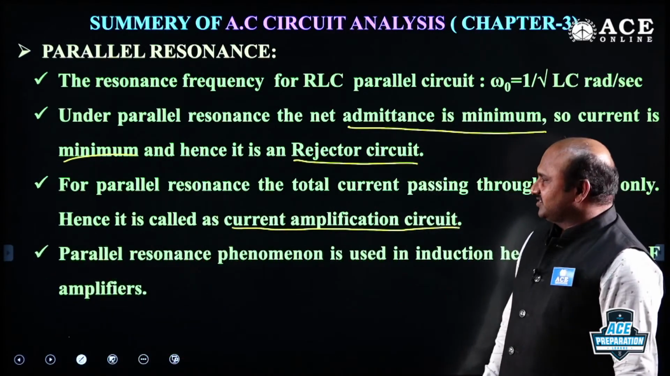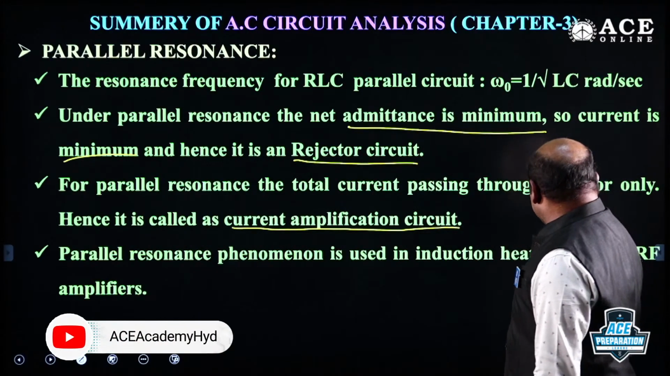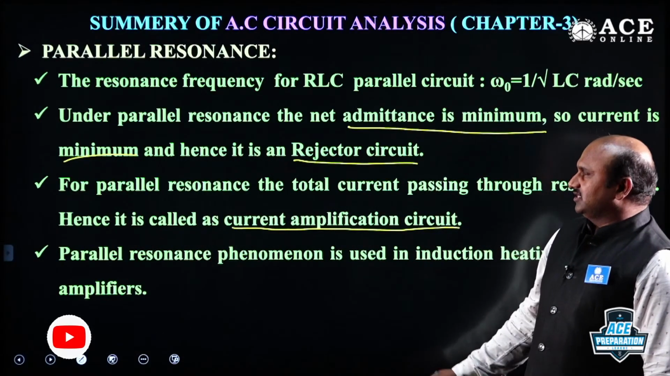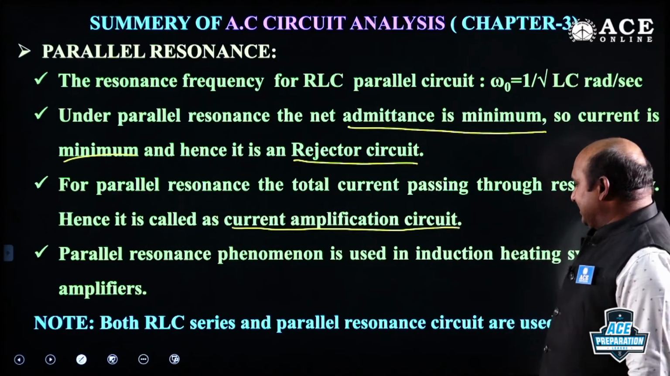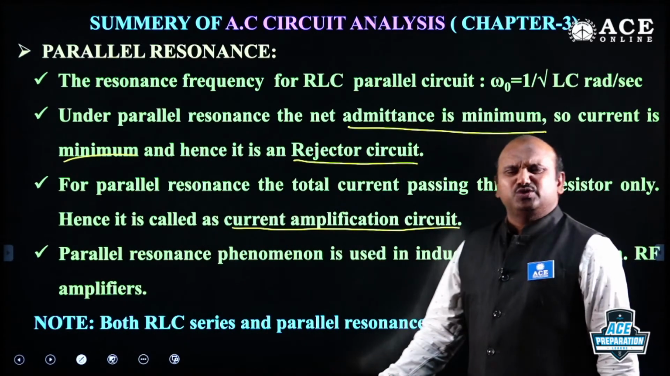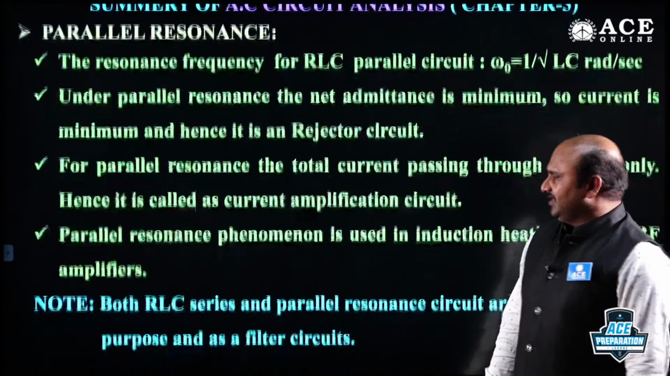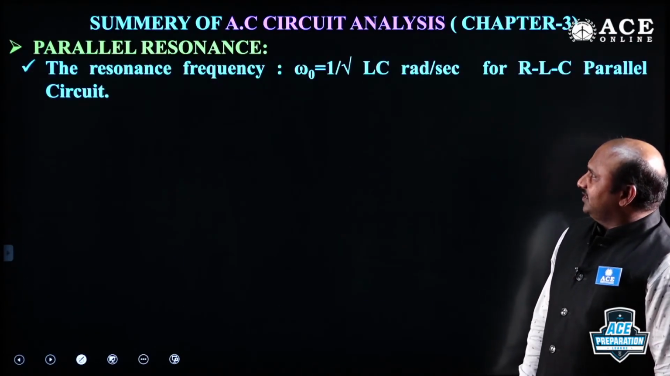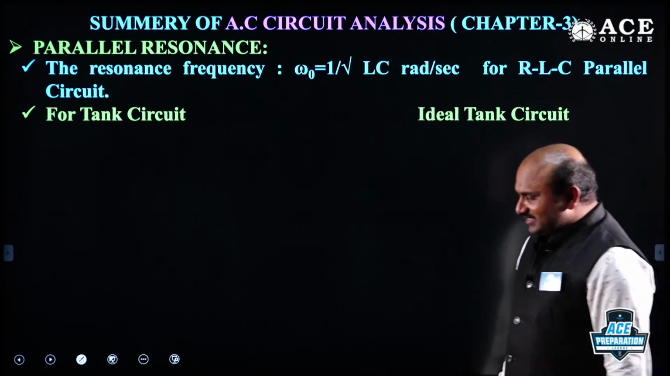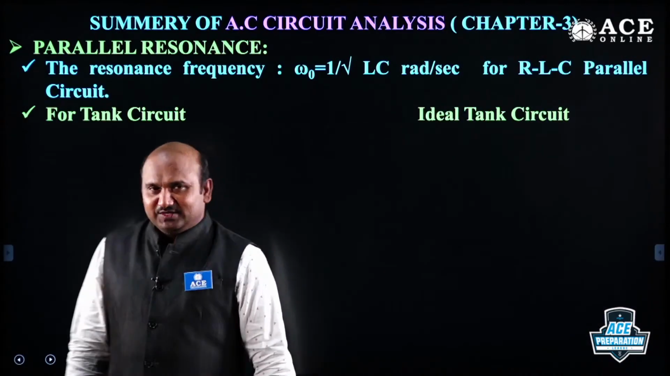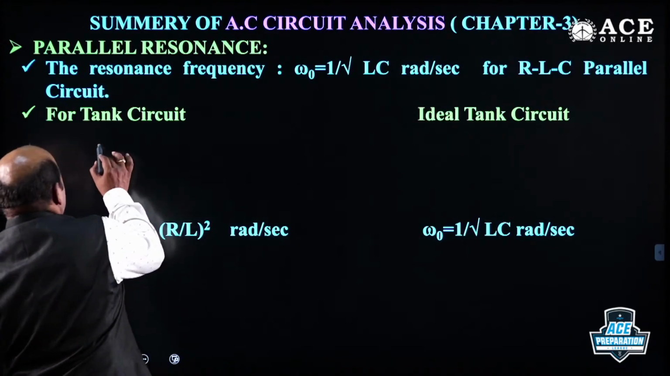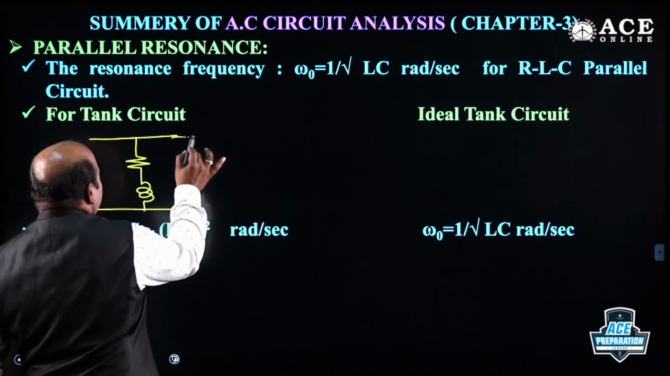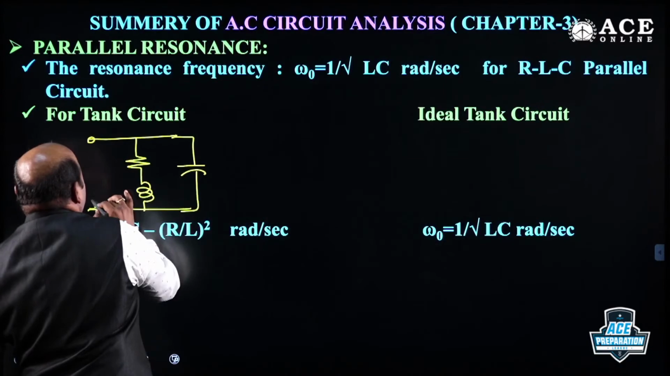Not voltage amplification, but current amplification. Parallel resonance is used in induction heating systems and RF amplifiers, radio frequency amplifiers. These are the applications. Both RLC series and parallel resonance circuits are used in tuning circuits. Everywhere we are seeing this. Also in filter circuits. Now coming to parallel resonance, the tank circuit, this is very important. For a tank circuit, R, L and C are connected in parallel. This is the first tank circuit.